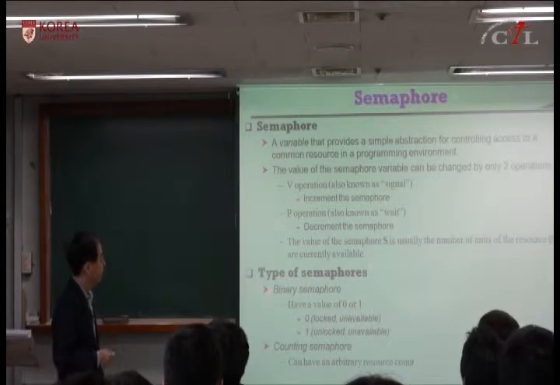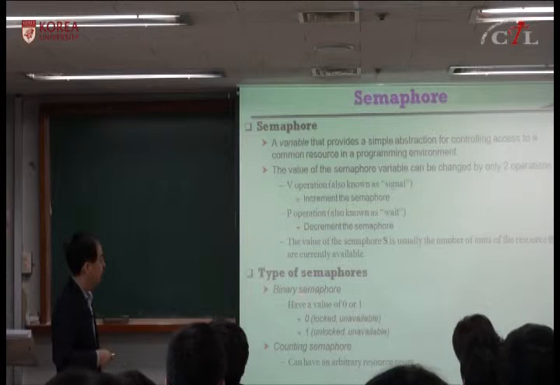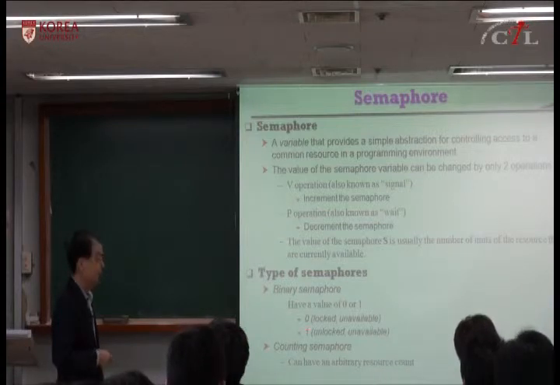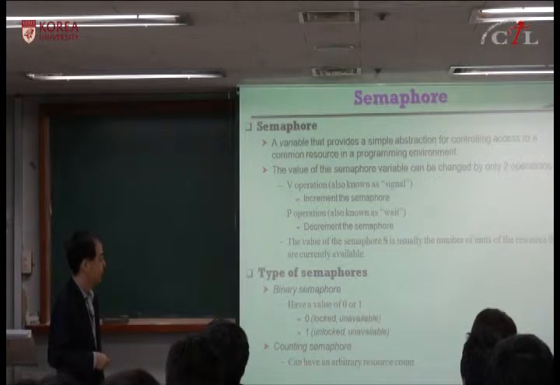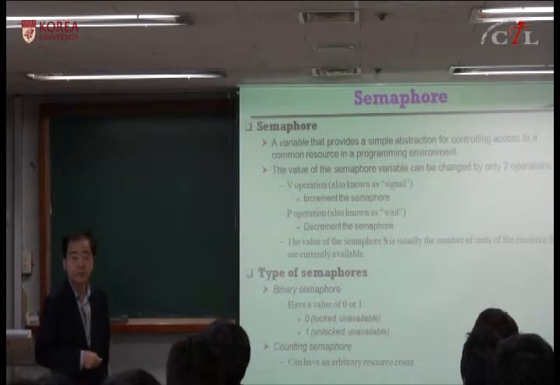There are two types of semaphore, binary semaphore or counting semaphore. Binary semaphore is simple, it has only 0 and 1. Counting semaphore can have arbitrary resource count.